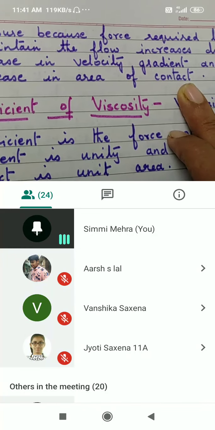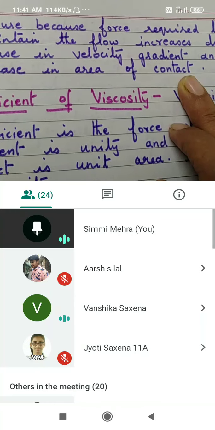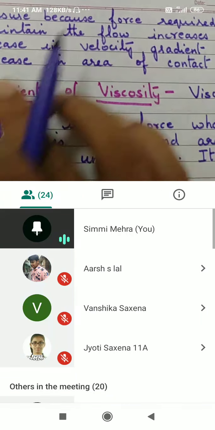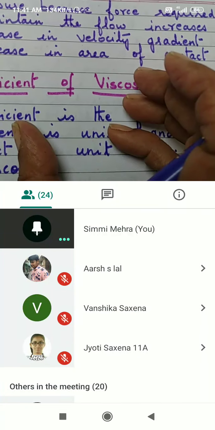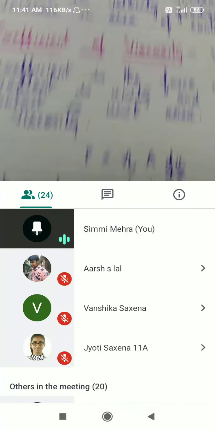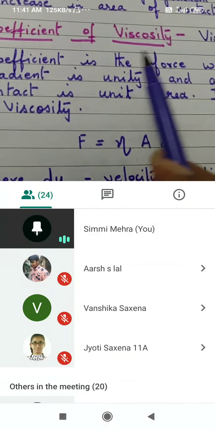See, the lowest layer is in touch with the surface on which the liquid is spreading. That is known as area of contact. The area which is between the liquid and the surface, that is covered by the liquid, that is known as area of contact.